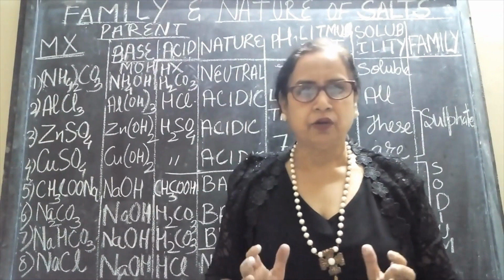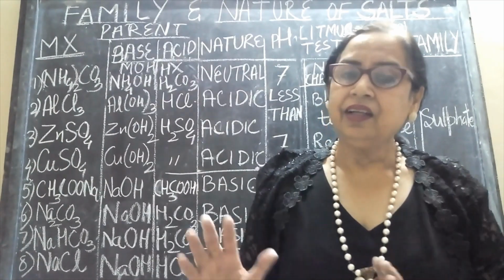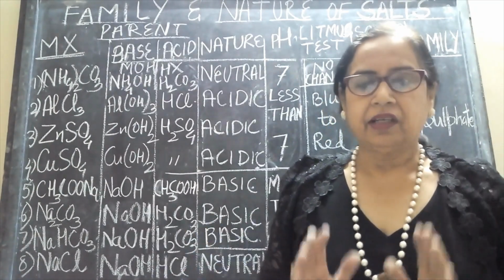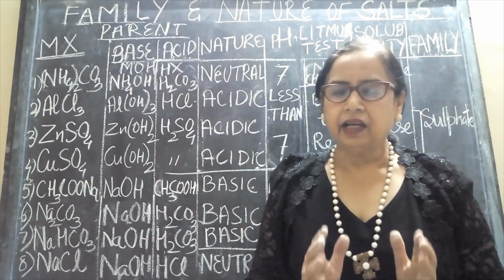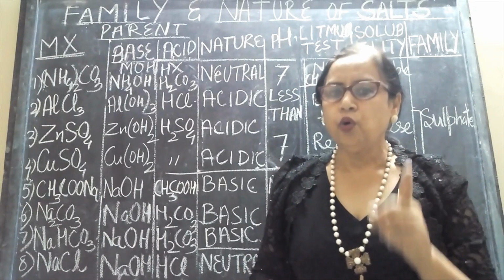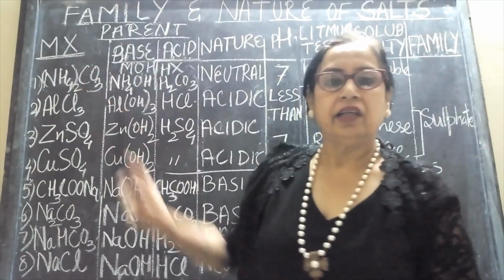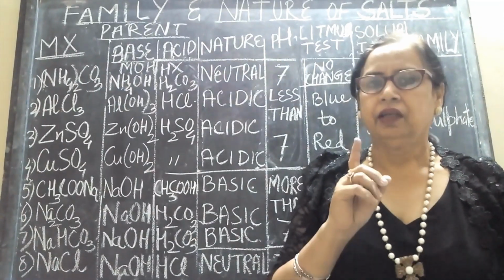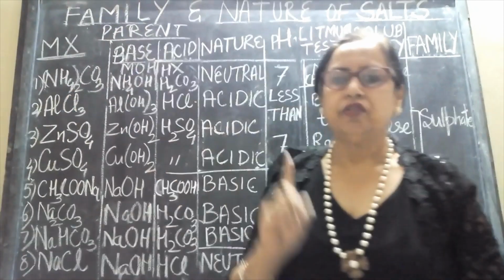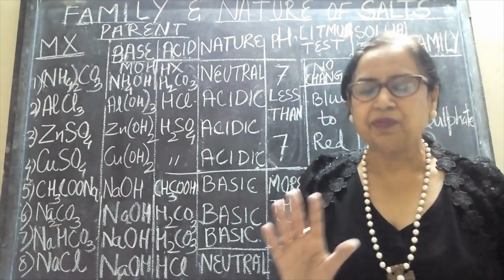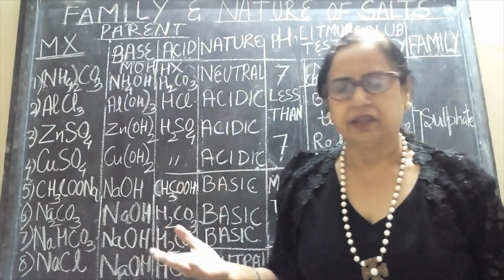Salts are compounds which have a positive ion other than H+. That is, in a salt, the positive ion is never H+ and the negative ion is never OH-. Generally, the positive ion is a metallic ion, with the exception of ammonium salts where the cation is not metallic in nature, and the anions are acid radicals.